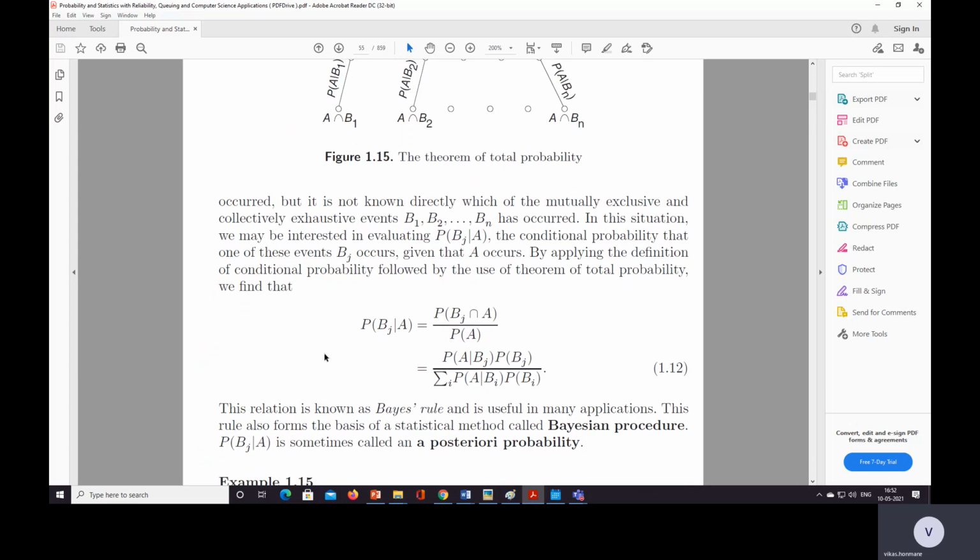Okay, this relation is known as Bayes rule and is useful in many applications. This rule also forms the basis of statistical methods like the Bayesian procedure, and Bj given A is sometimes called the a posteriori probability. In logistic regression, Bayes theorem, many times this rule is used.